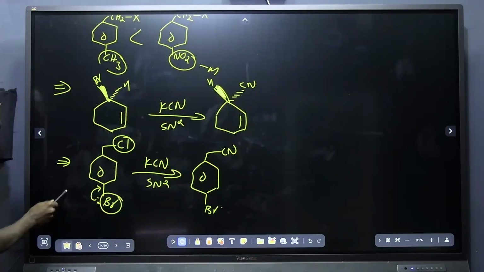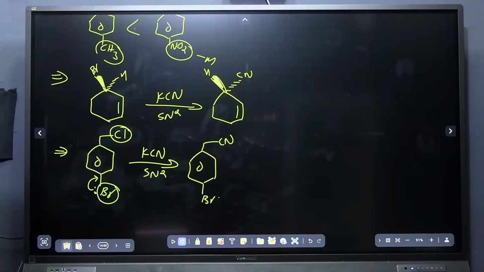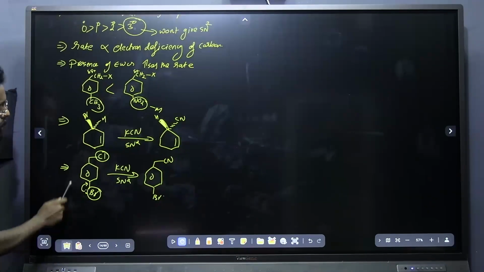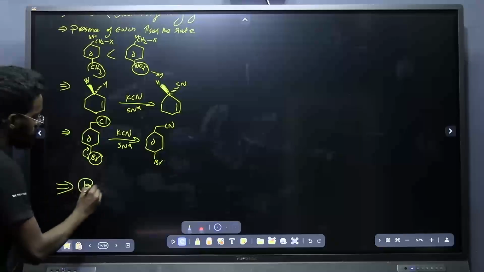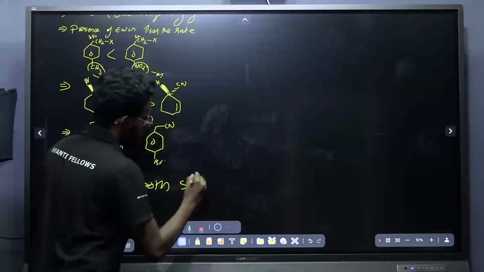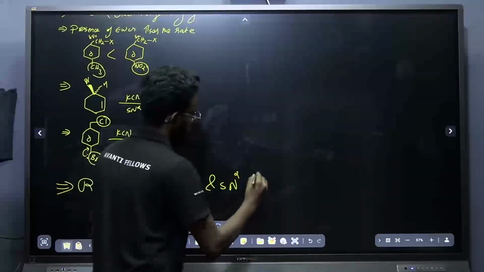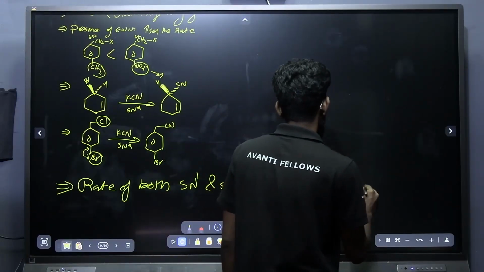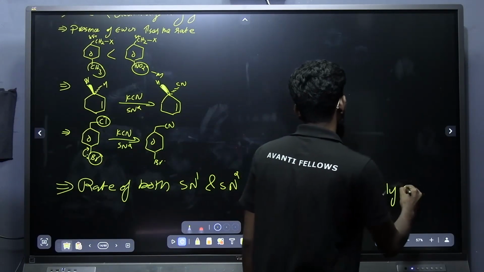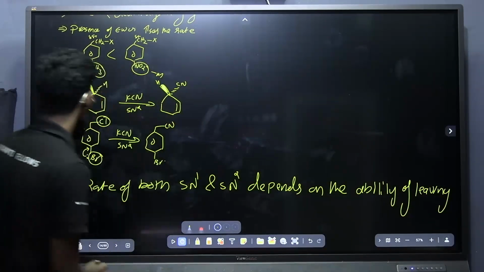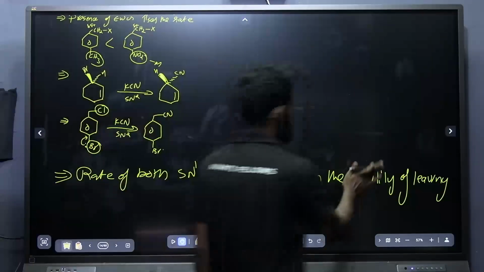So these are the important points of the SN2 mechanism or SN2 reaction. Just go through it. The complete idea about both nucleophilic reactions I have mentioned here. And one more thing is that the rate of both SN1 and SN2 depends on the leaving tendency of the leaving group.